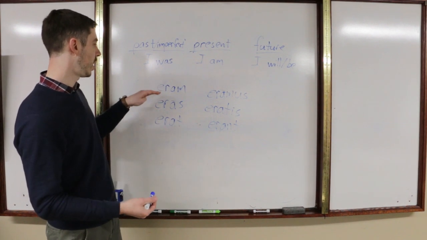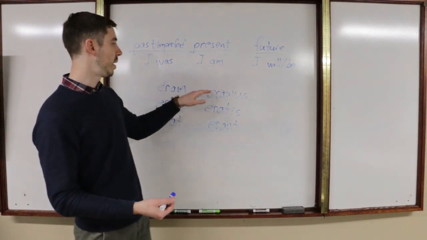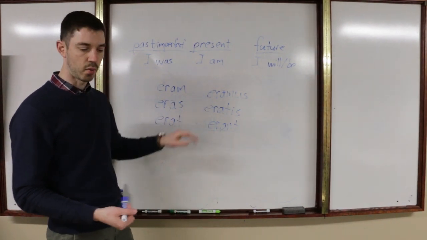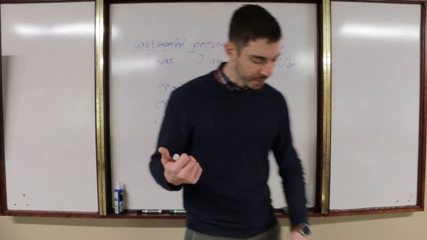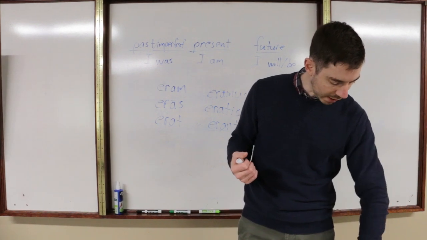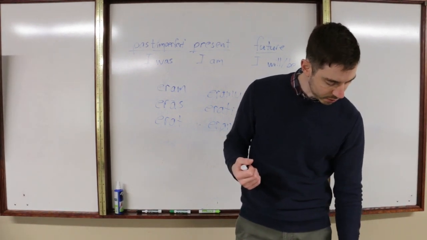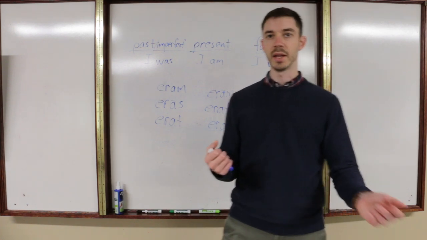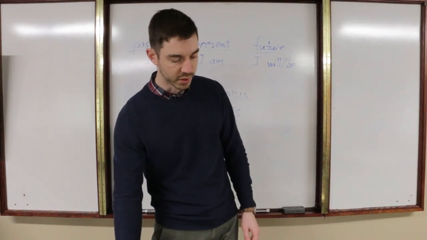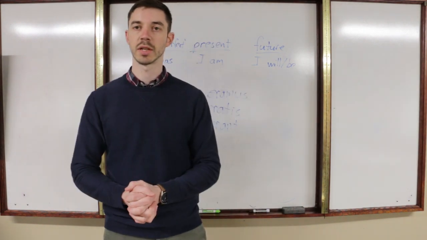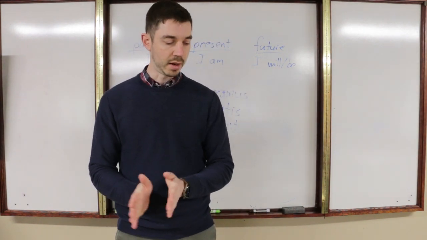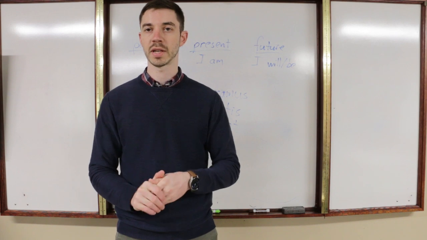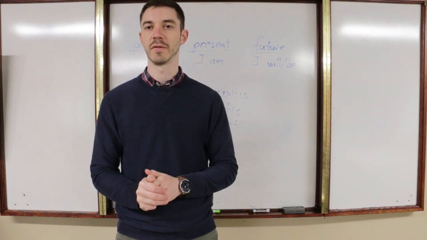So again, it's eram, eras, erat, eramus, eratis, erant. And with that, you should be able to fill out pages 260 and 261. And that should be all of the homework for this week. It's a pretty simple lesson, and we can talk about it a little bit more in class. But that is the imperfect past tense being linking verbs.